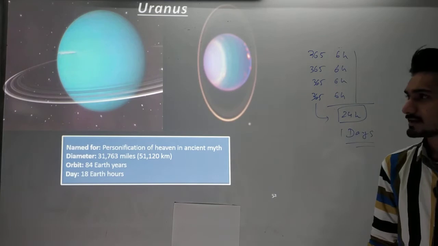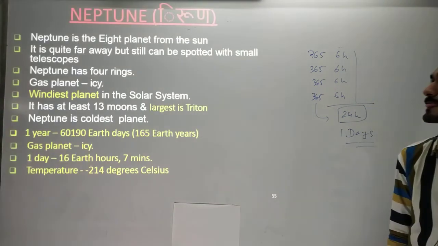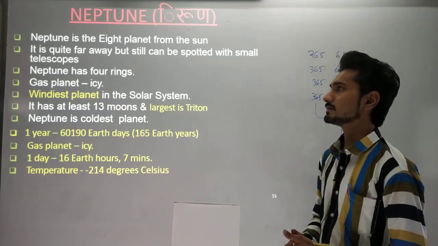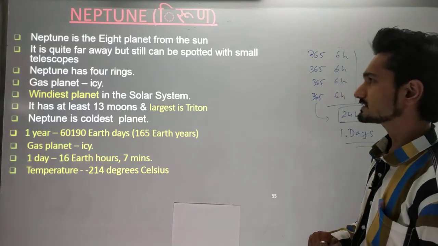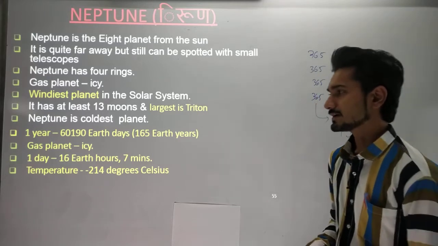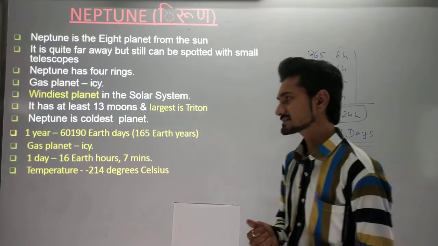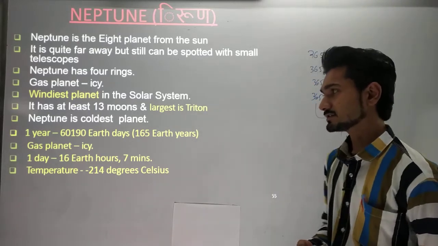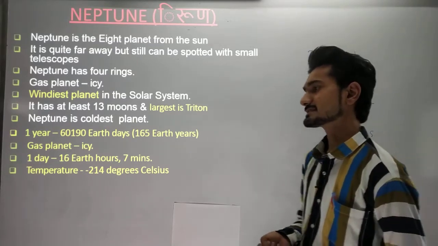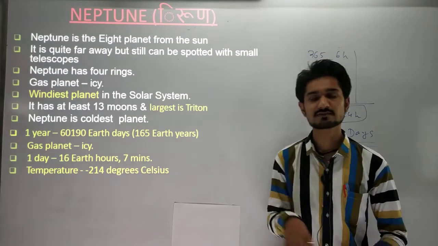This is the last planet that we are seeing, called Neptune. Neptune is the 8th planet in the solar system. It is quite far away but still can be spotted with a small telescope. Neptune generally has 4 rings. One year on Neptune is considered as 16,190 Earth days, so it takes a very long duration to complete one revolution around the sun. Generally, its temperature lies between minus 240 degrees Celsius and minus 50 degrees Celsius.